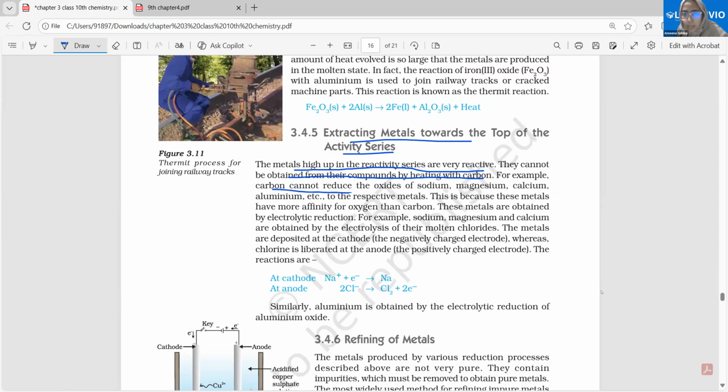For example, carbon cannot reduce the oxides of sodium, magnesium, calcium, and aluminium to the respective metals. This is because these metals have more affinity for oxygen than carbon. Is this point understood or not?